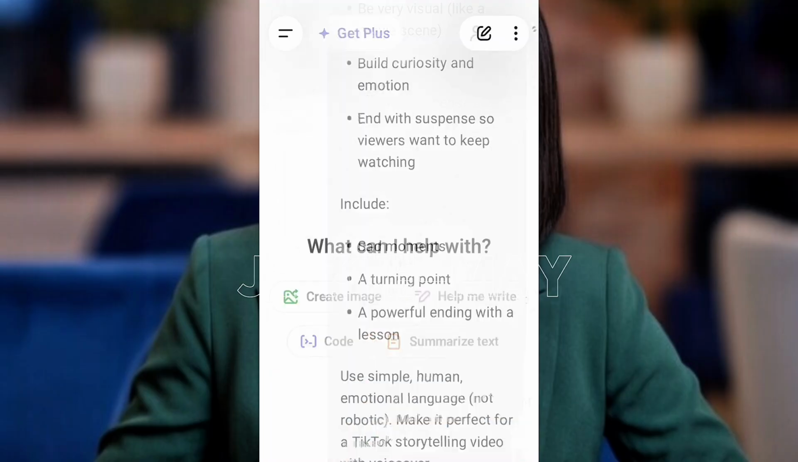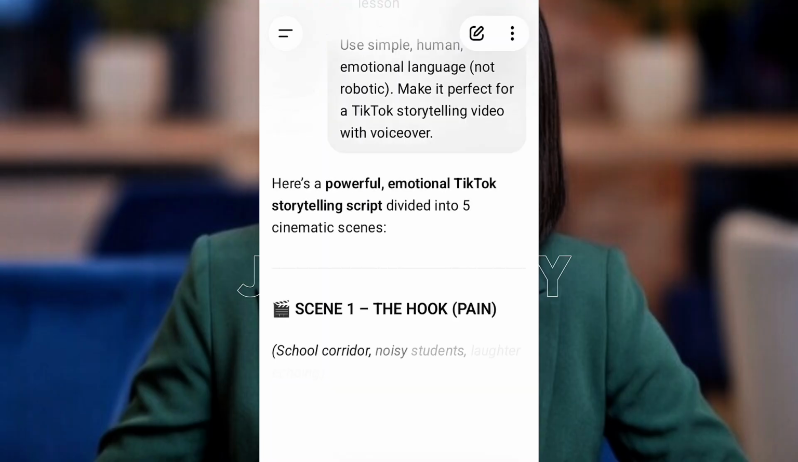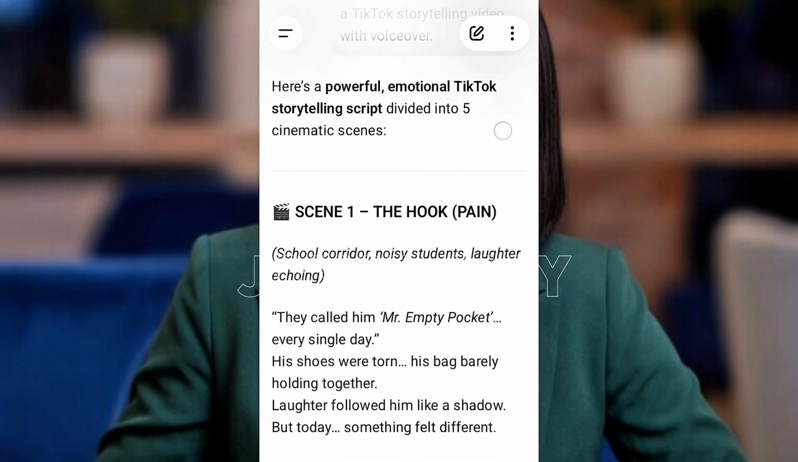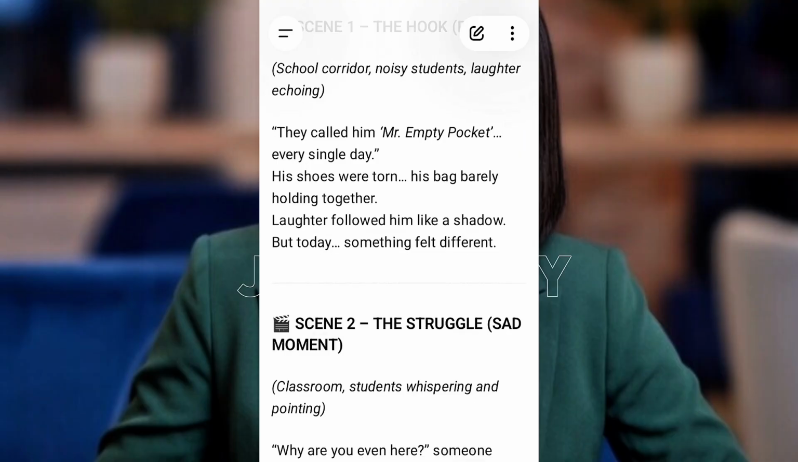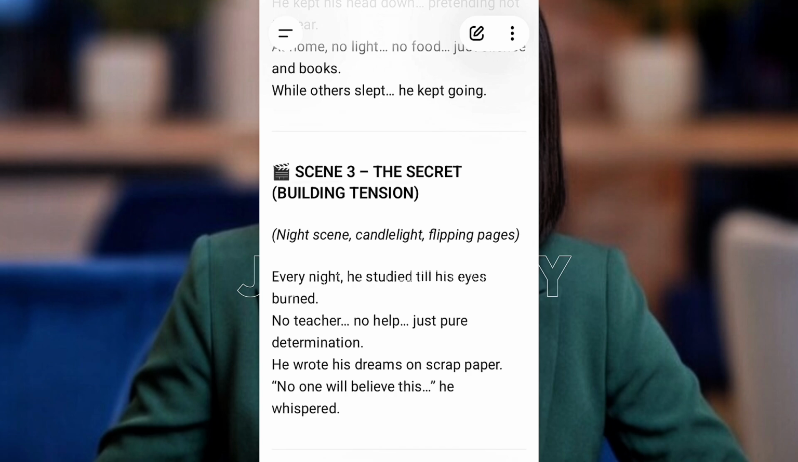So I hit the enter button. Let's wait and see what ChatGPT is going to give us. Wow, it's called Mr. Empty Pocket.